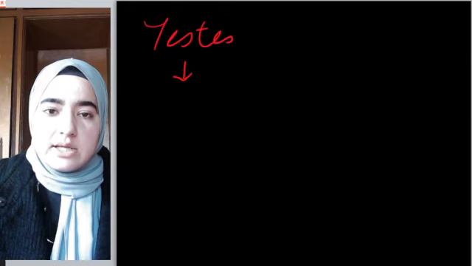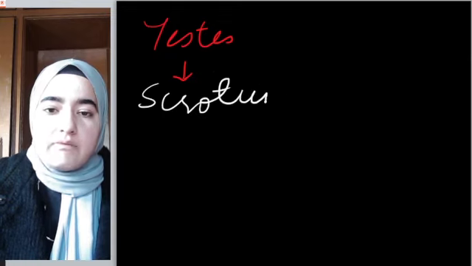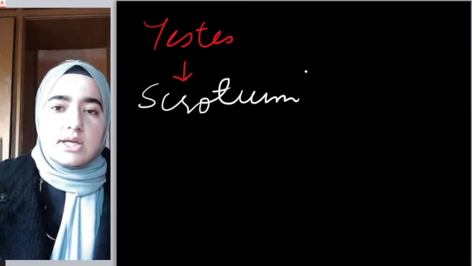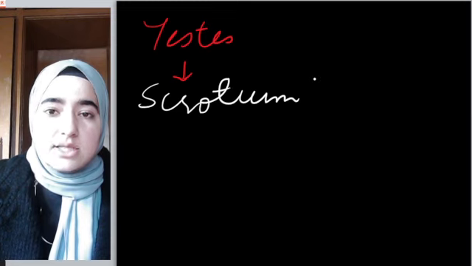Testes are situated inside a pouch-like structure known as the scrotum. Why are they located in a pouch-like structure? Why aren't they like our other organs? Okay, this is the question.